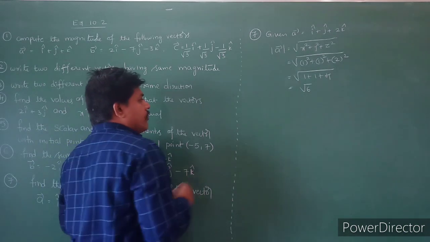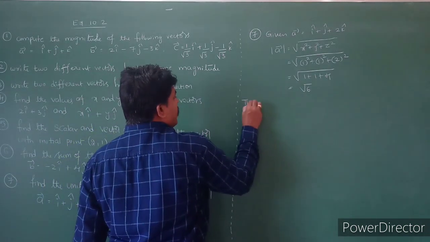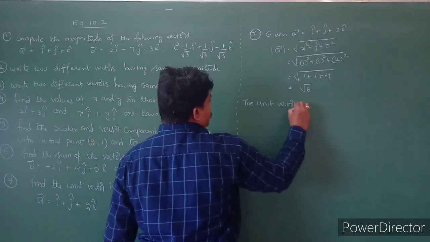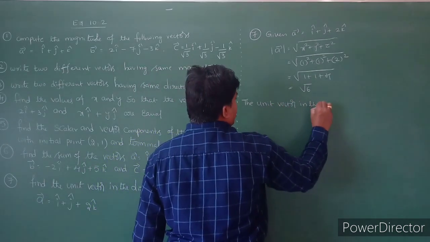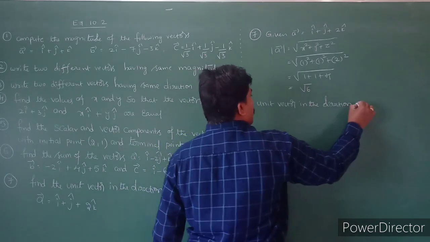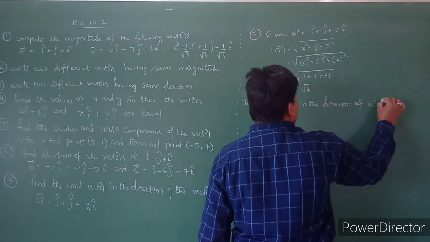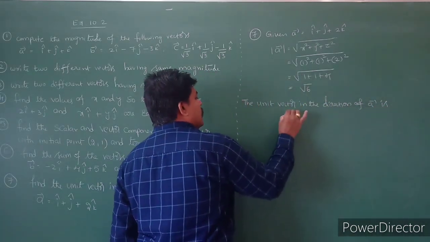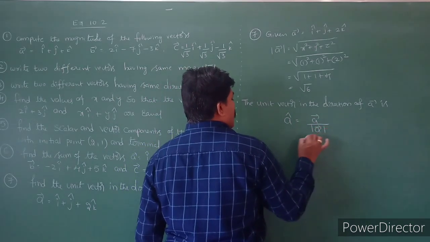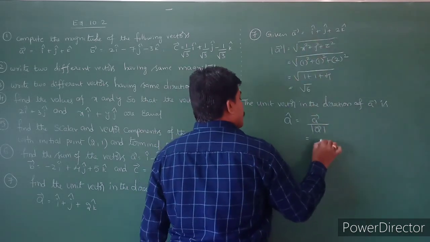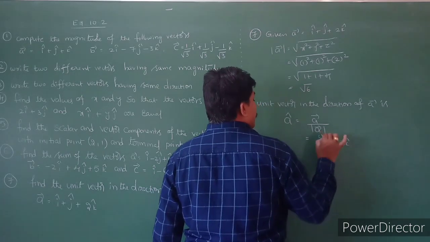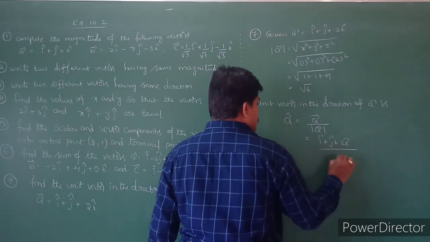So what is the formula? Already you know that the unit vector in the direction of a bar is a cap is equal to a bar by mod a bar. So the a bar vector is i plus j plus 2k cap, by mod a bar, which is nothing but root 6.